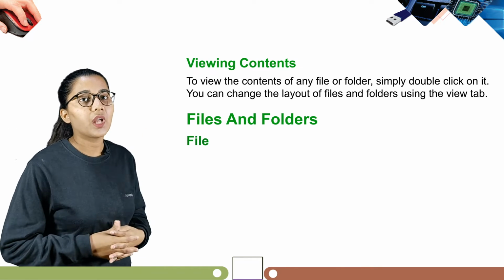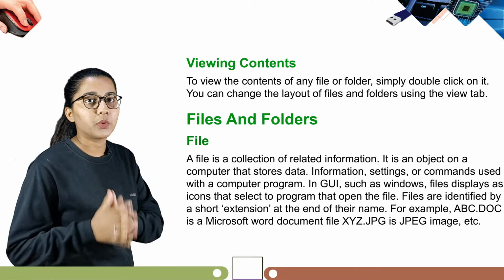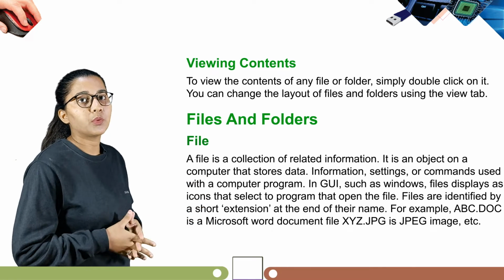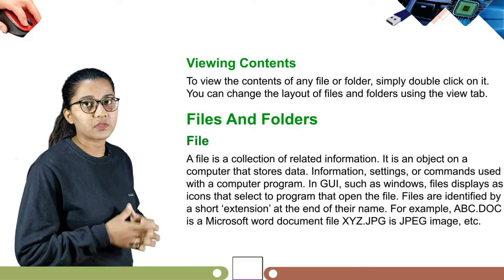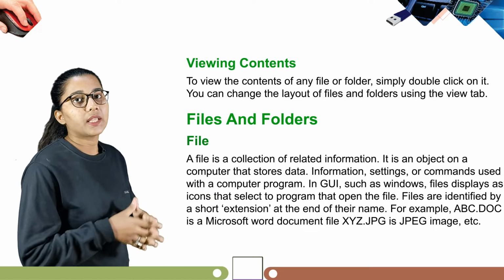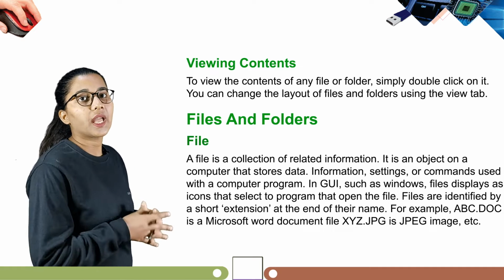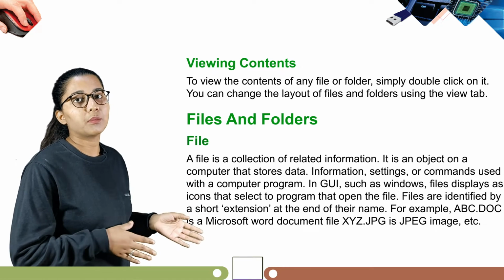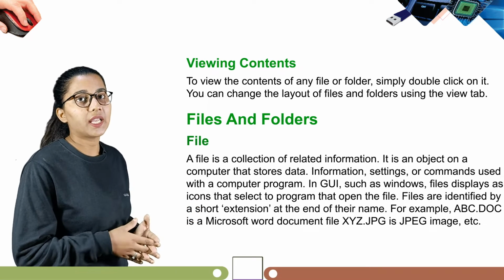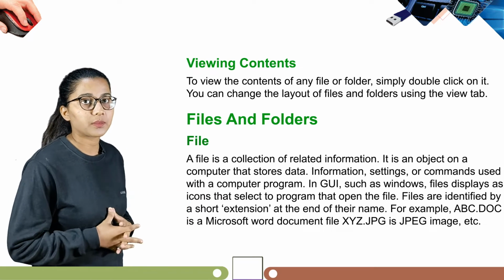First we have file. A file is a collection of related information. It is an object on a computer that stores data, information, settings or commands used with a computer program in a GUI such as Windows. A file displays as an icon that is linked to the program that opens the file. Files are identified by a short extension at the end of their name. For example, ABC.docx is a Microsoft Word document. File XYZ.jpg is a JPEG image, and so on.